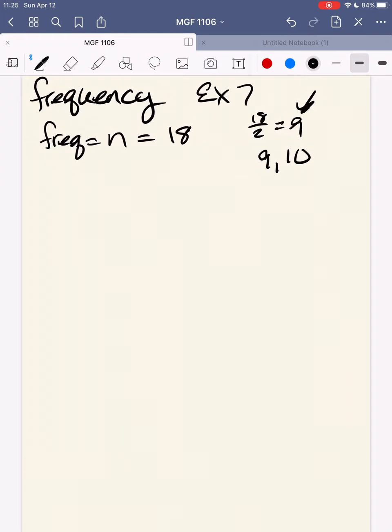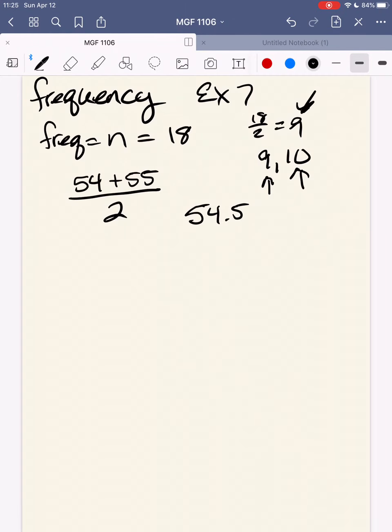If I look there, the frequency for 9 is 54, and the next frequency up, for 10, is 55. Your data points could be the same data point, and that's totally okay. In this case, number 9 sits at 54 and number 10 sits at 55. Then I divide those by 2, and in this case I get 54.5.